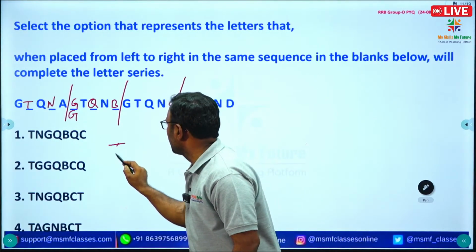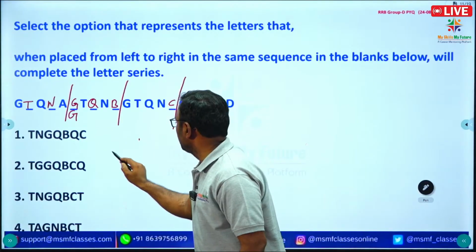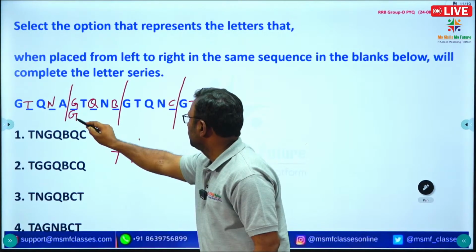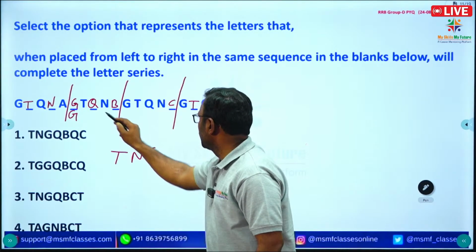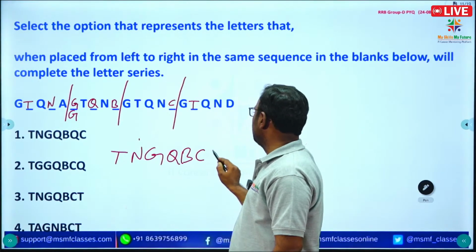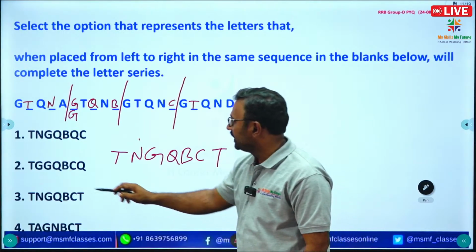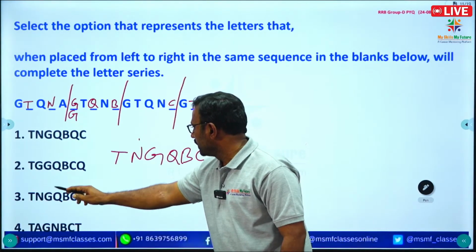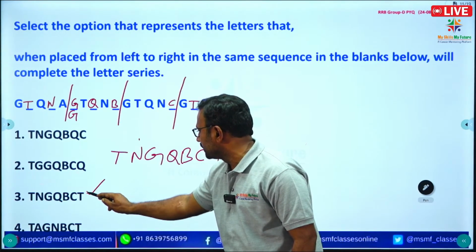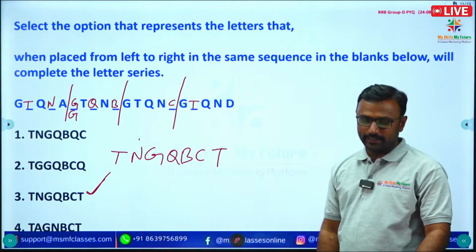So what are the letters given? T, N, G, Q, B, C, T. This is correct. Option 3 is correct. T N G, Q, B, C, T. Right. Next question.